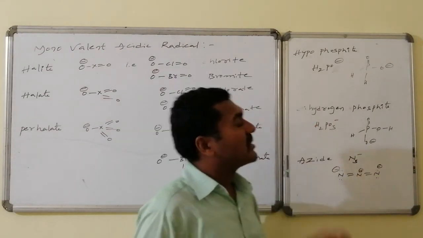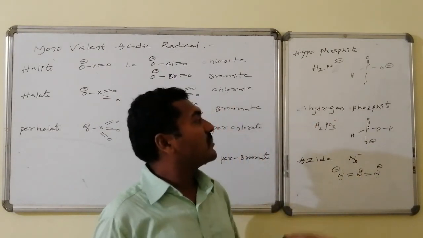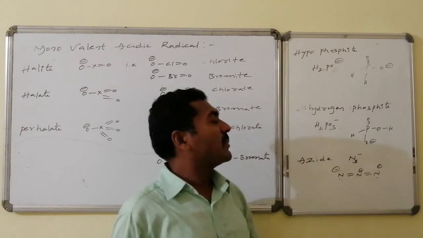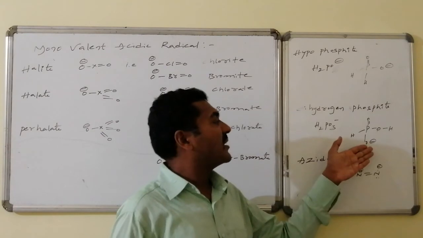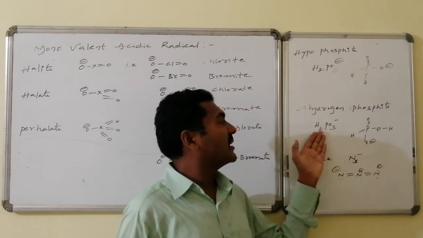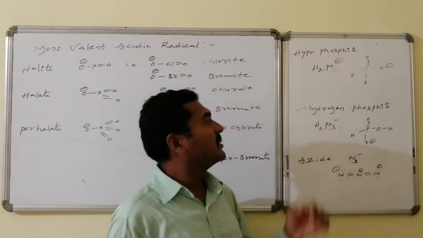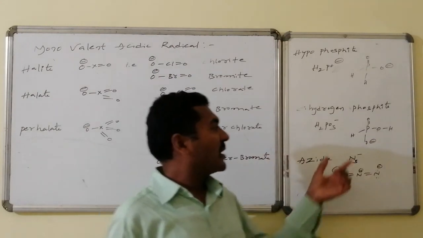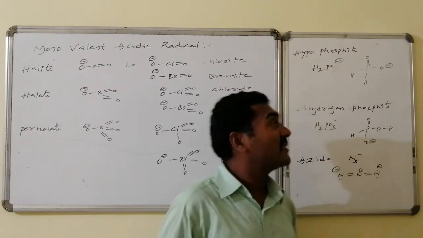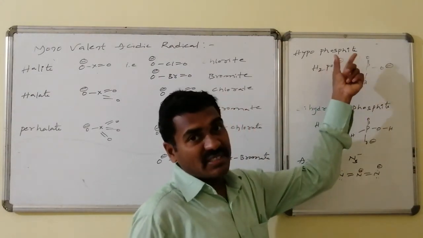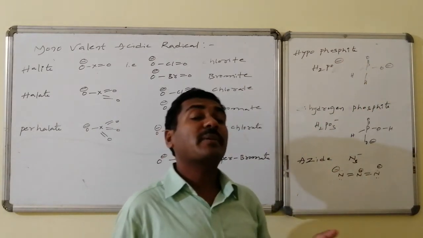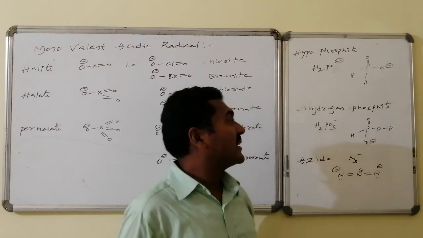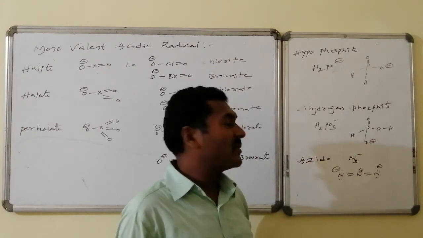Whereas dihydrogen phosphite is H2PO3 minus. This is a phosphorous acid derivative. If one of the hydrogens is removed, then this will be H2PO3 minus, that is said to be the dihydrogen phosphite, containing 2 hydrogens. This is hypophosphite: phosphorus with +1, phosphite with phosphorus +3, whereas phosphorus with +5 is said to be what? That is phosphate. That we will also discuss.